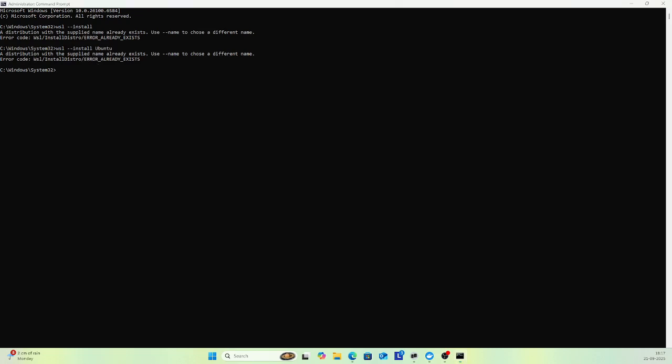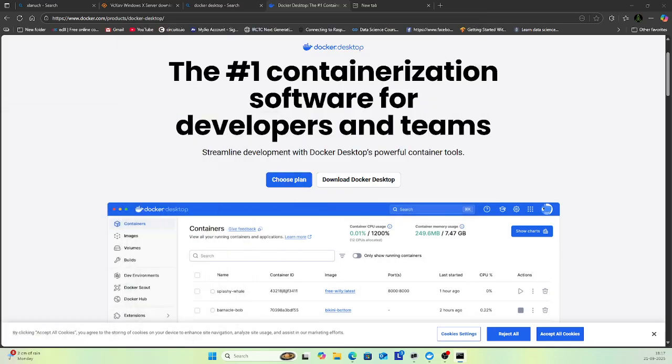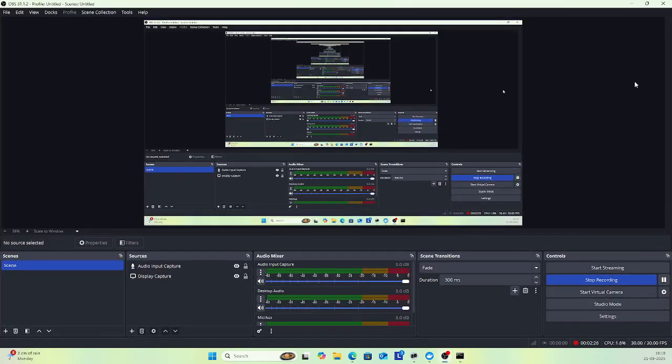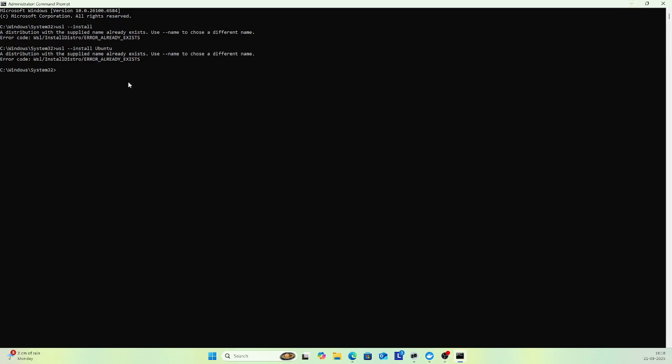After its completion, you have to open your WSL. Run wsl.exe -d Ubuntu.